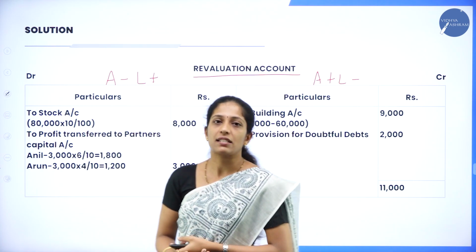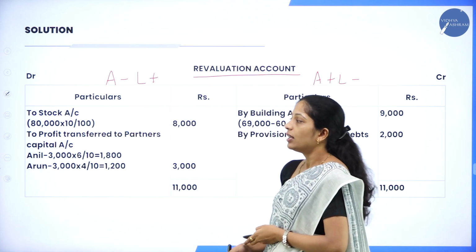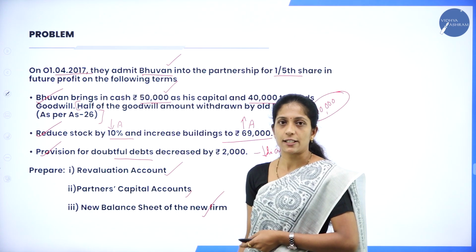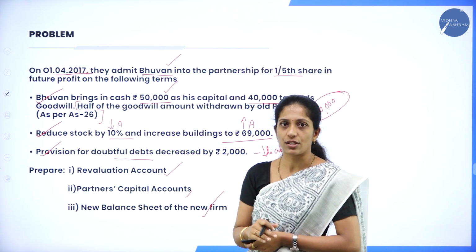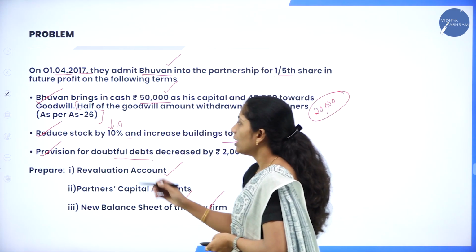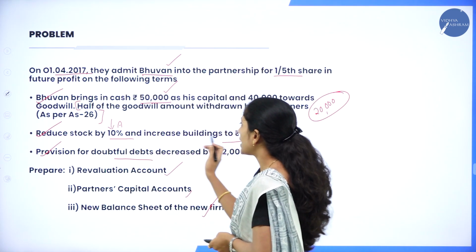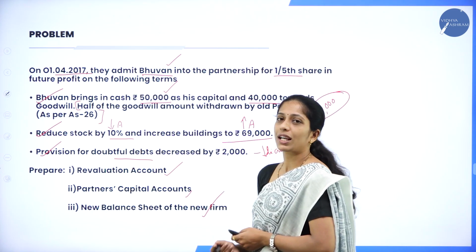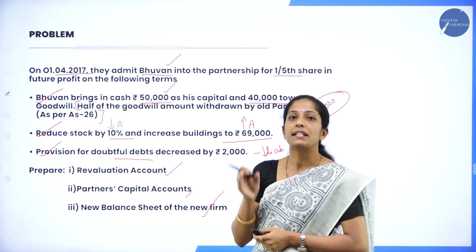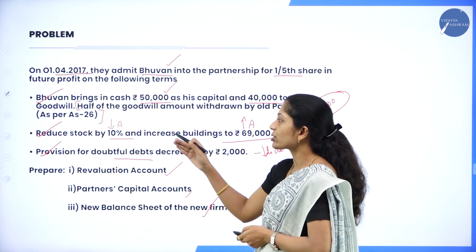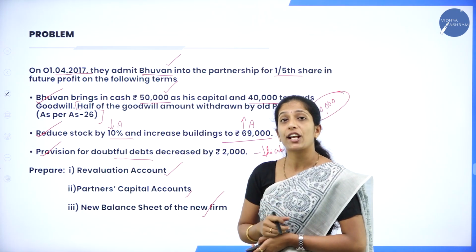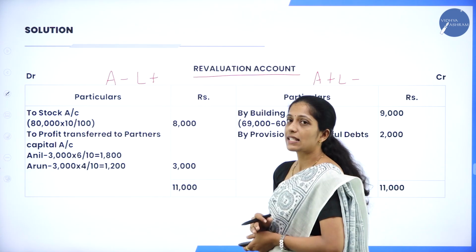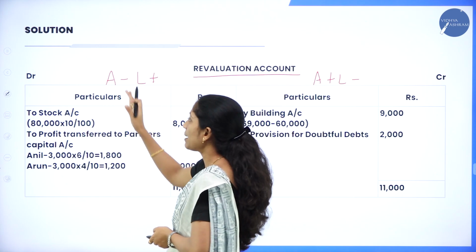Now where do we get this information? In the adjustment. Now go through the adjustment here. Leave the first adjustment, that is relating to capital as well as goodwill. Now come to the second one. Reduce stock by 10% and increase building to 69,000. So reduce stock in the sense what? As I told you, decrease in asset. To what extent? 10%. So where do we record decrease in asset? In the debit side, A minus.